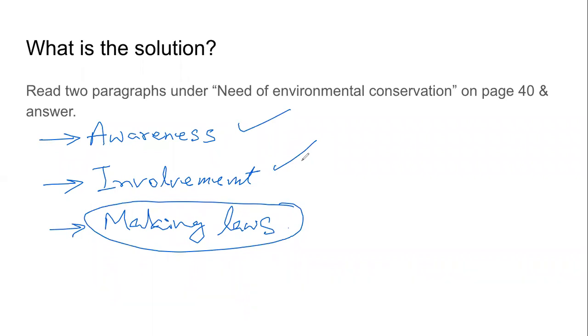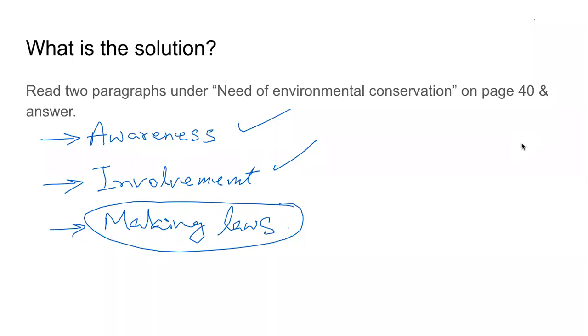Think of a very simple situation. School, classroom. We have a dustbin. Where do we throw our kachra? Do we throw the waste paper in the dustbin? How many times we find that we are sharpening our pencil in the desk? We tear a page and we put it in the desk.